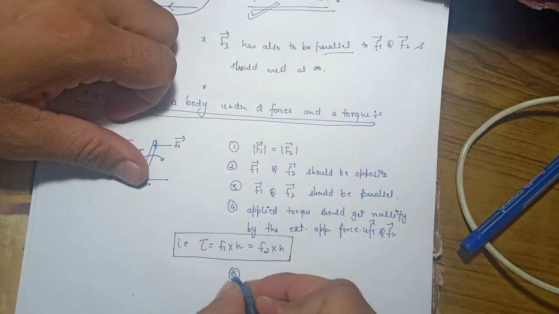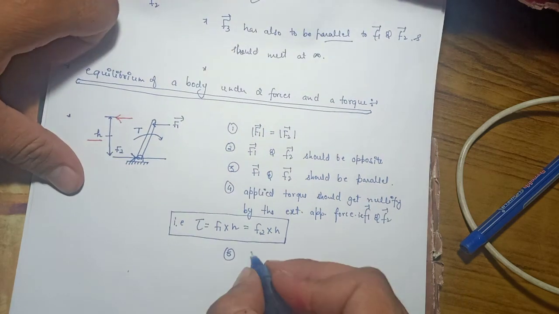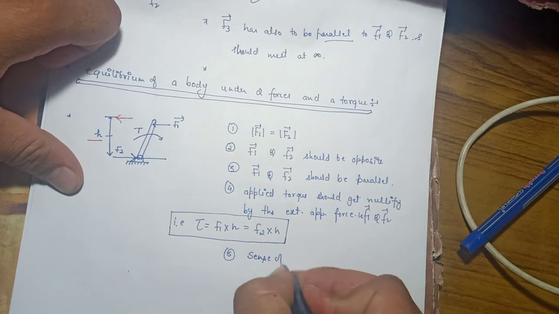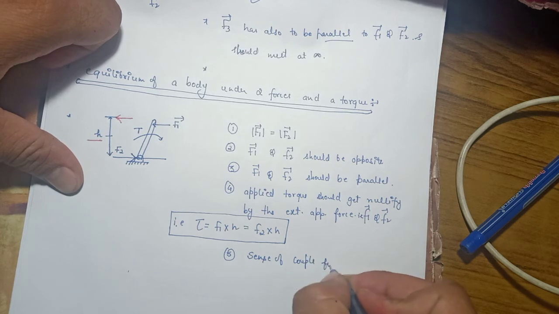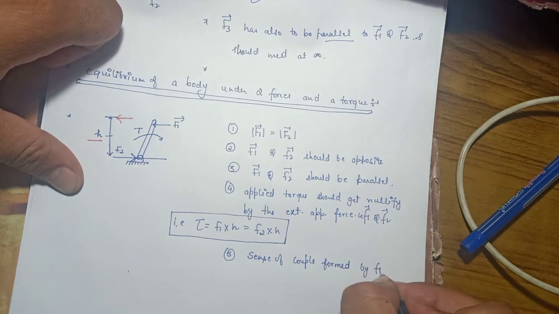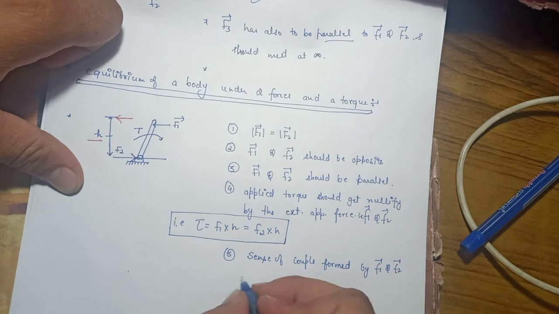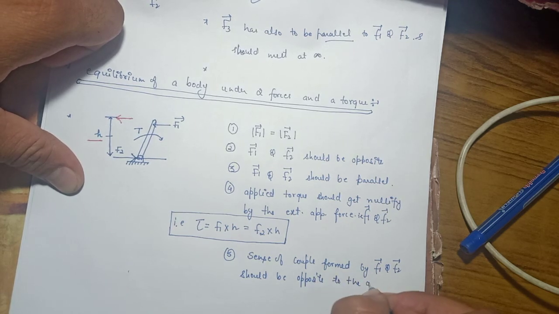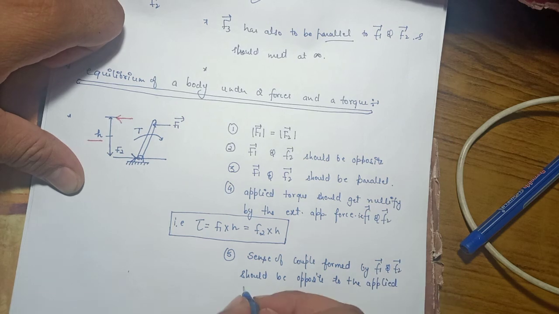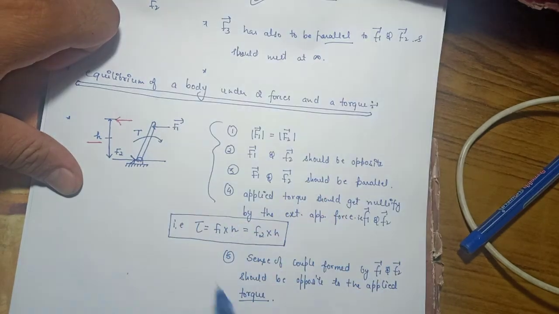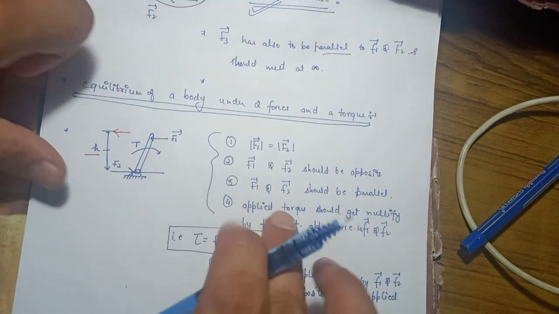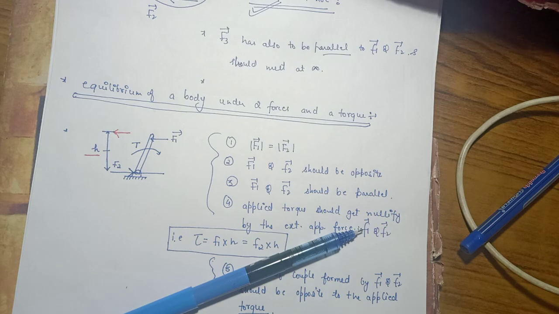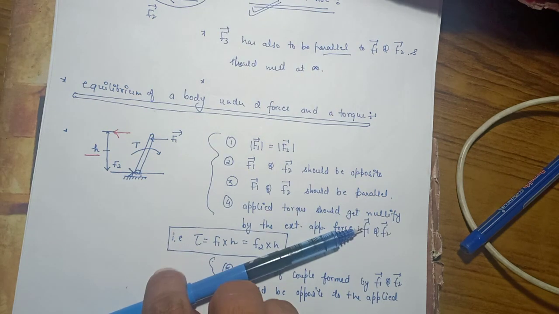And what is the fifth necessary condition? The sense of the couple formed by F1 and F2 should be opposite to the applied torque. Getting it? And if all these conditions are fulfilled, then this body will be under equilibrium.